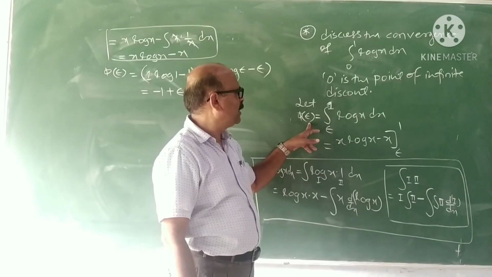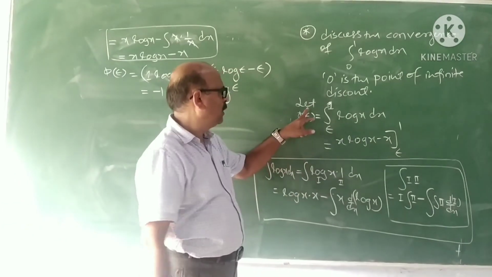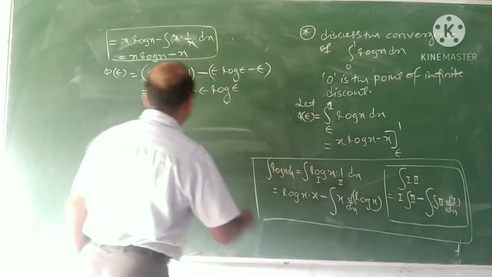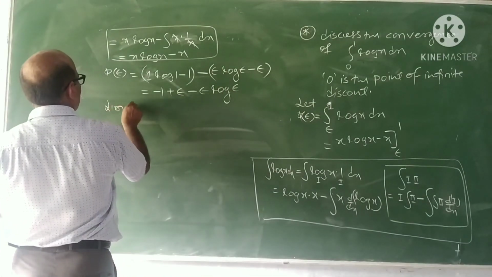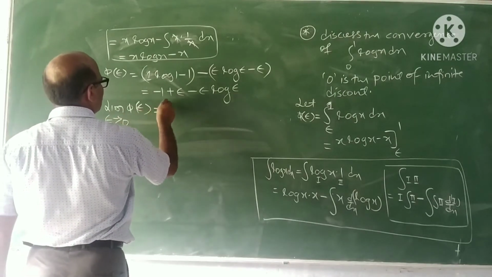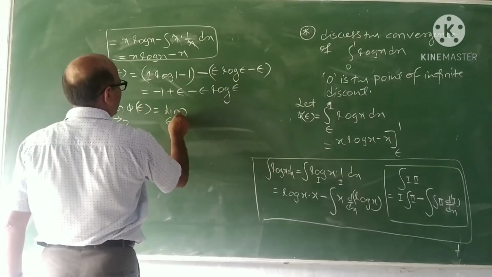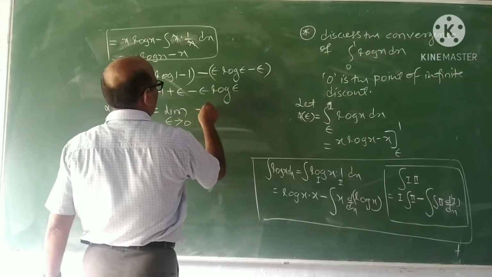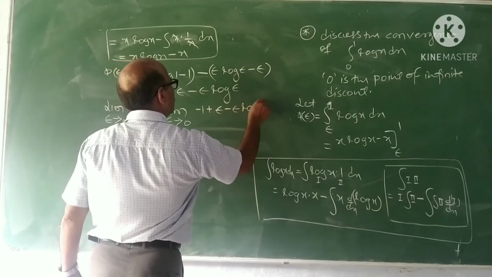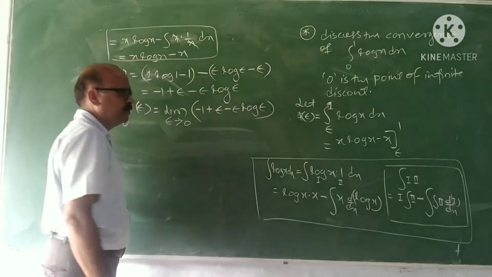Now, when you say that the improper integral converges, the limit of this as epsilon tends to 0 must exist. So we have to take the limit now. Limit of pi of epsilon as epsilon tends to 0 is the limit as epsilon tends to 0 of minus 1 plus epsilon minus epsilon log epsilon.